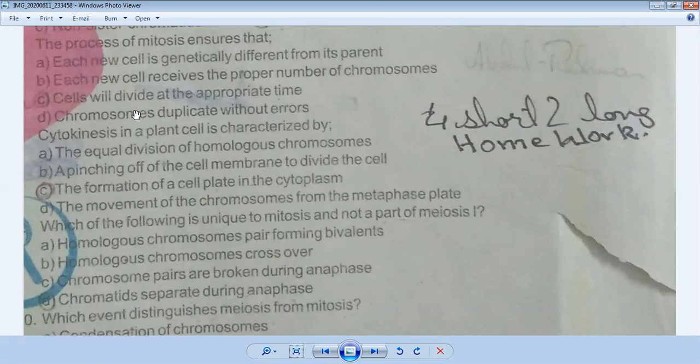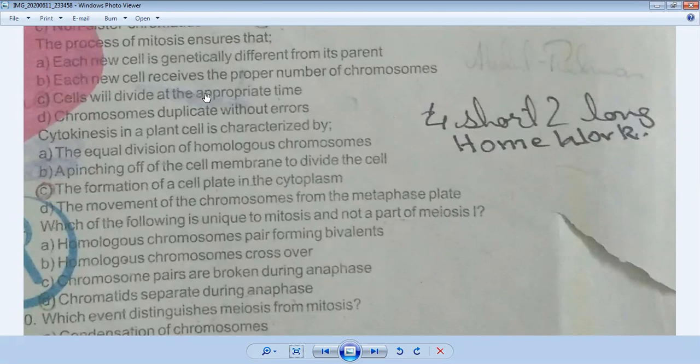If there are errors, it can cause tumors. We also discussed this in the book. So what is the correct answer? Option B is the correct answer: each new cell receives the proper number of chromosomes. We have discussed in mitosis, for example, if there are two pairs of chromosomes in the parent cell, then the daughter cell will also receive the same number of chromosomes. So the correct option for number 7 is that each new cell receives the proper number of chromosomes.